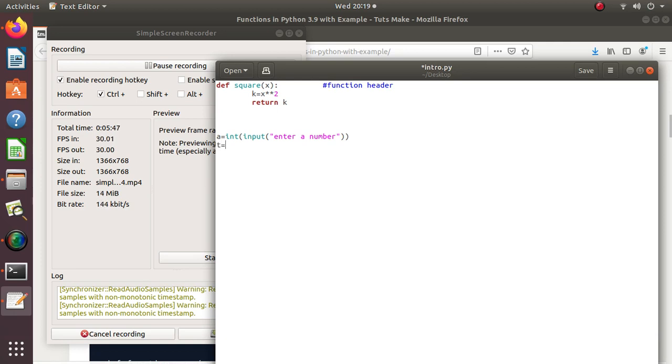t is equal to calling the function. I will simply have to write the name of the function, square, and then pass the value. That is, I have to find the square of which number. Here I will have to find the square of number a. So I have passed this variable a in the bracket. When a gets into this function square, its value a square will be calculated and returned by the function. So t will be equal to a square. Then I will print this number t.